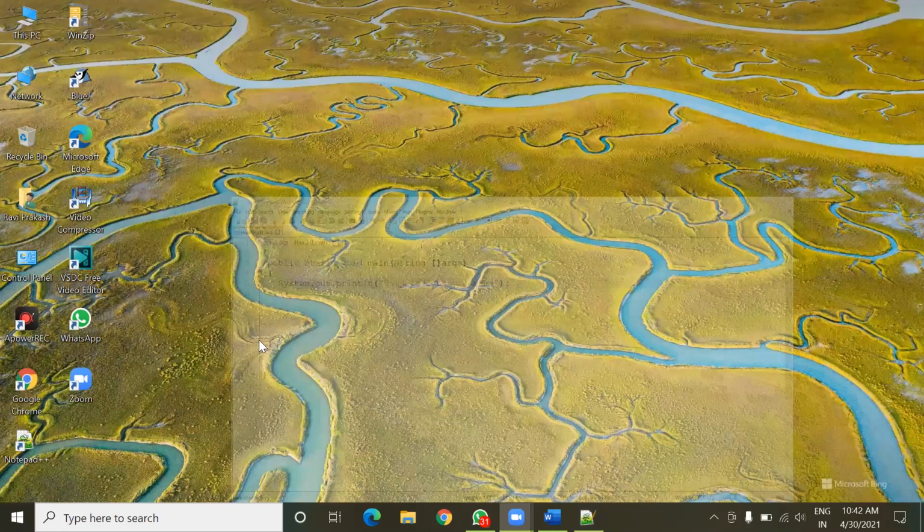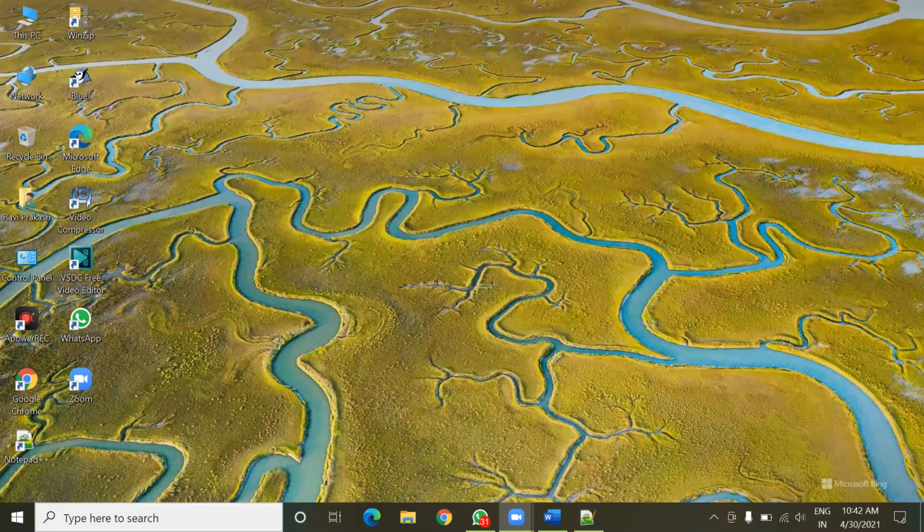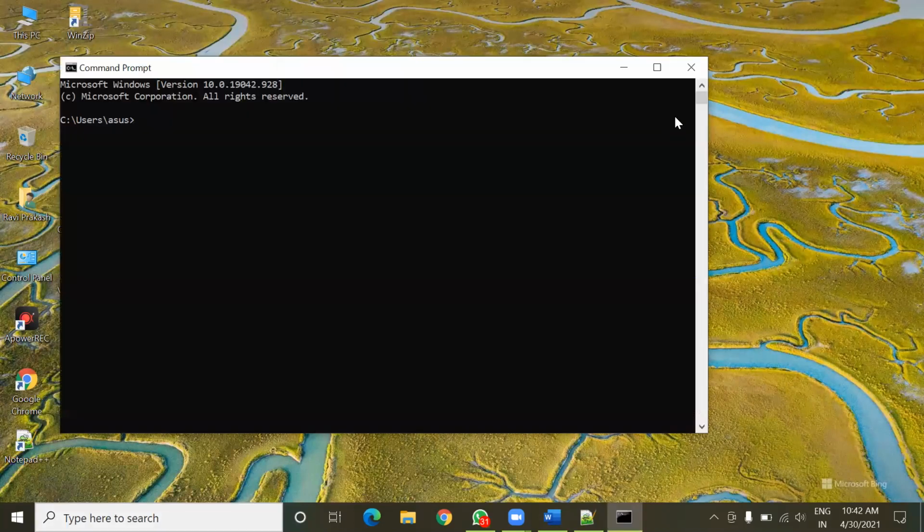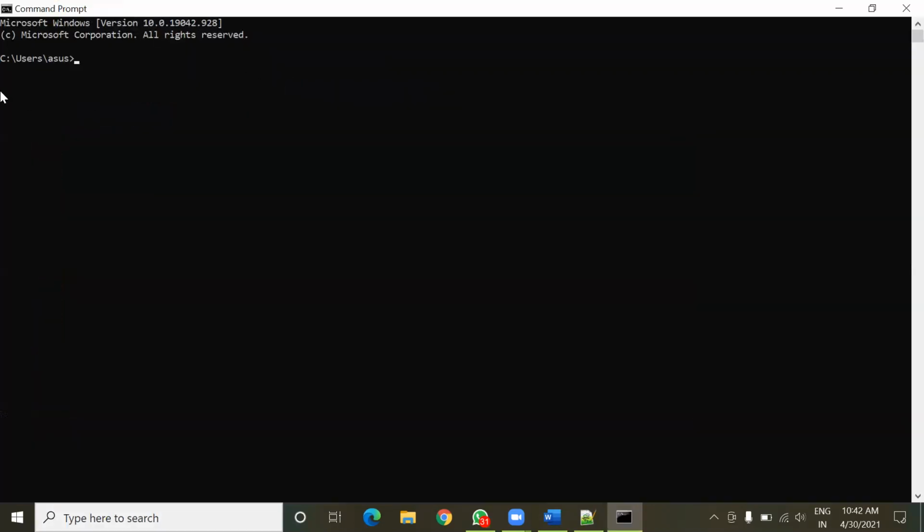Now we can execute this program in CMD. It is showing us the C drive Users folder and ASUS folder, so I'll have to back out from this ASUS folder using the cd.. command again.